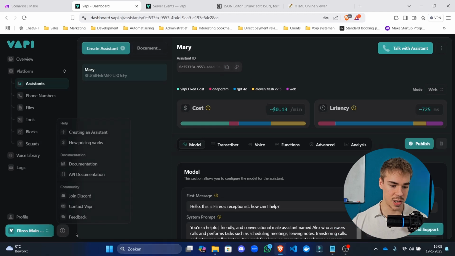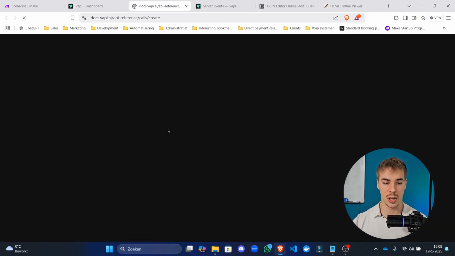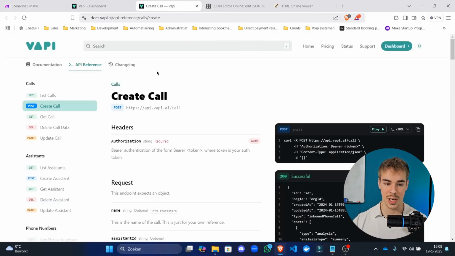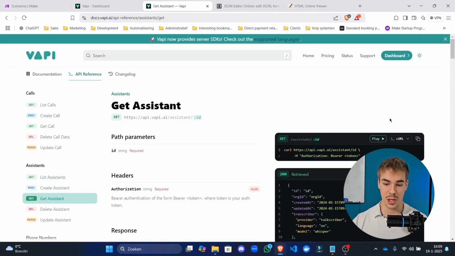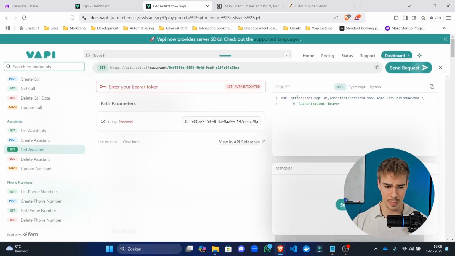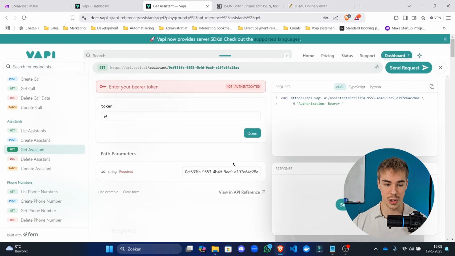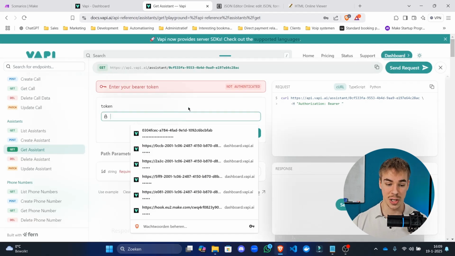Click this symbol right here, this question mark. Go to API documentation, and then you're going to be here. And what you're going to do is go to get assistant, and then you're going to click play. And then, of course, first you're going to have to authenticate yourself.